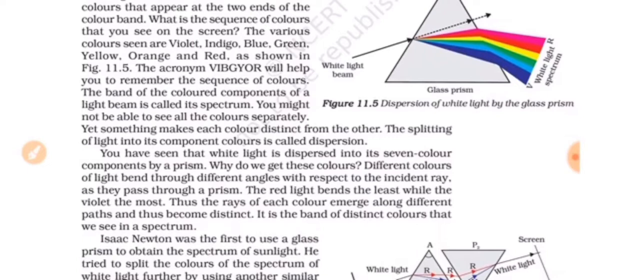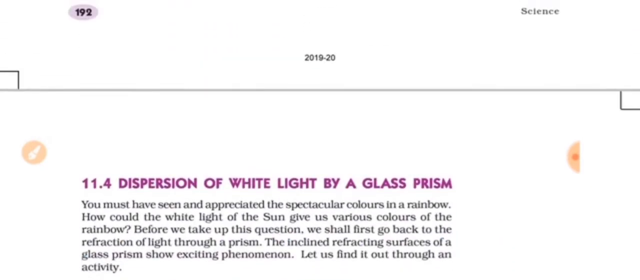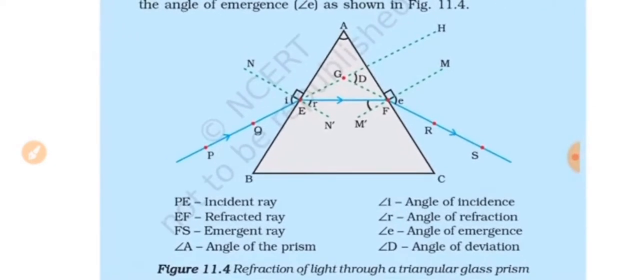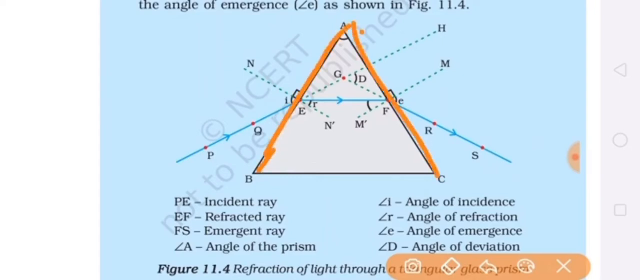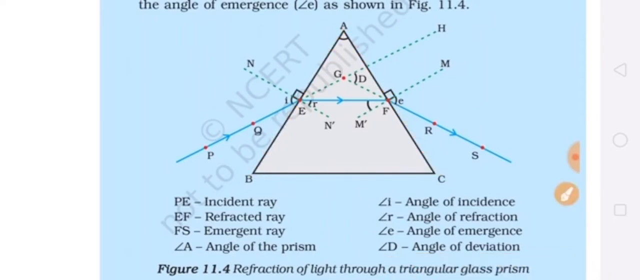And what is dispersion of light? White light is a combination of 7 colors, and when it passes through the glass prism, it splits into its component colors, that is 7 colors, the acronym for which is VIBGYOR. First of all, here these two lateral surfaces are there, and the angle between these two lateral surfaces is angle A, and that is the angle of prism. So I am labeling this angle of prism between these two lateral surfaces.